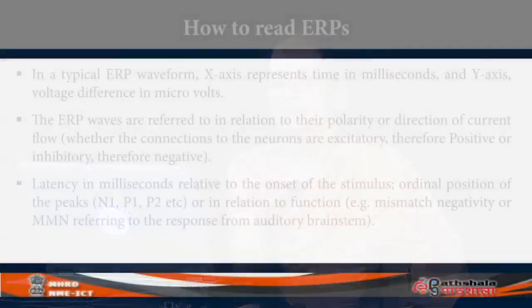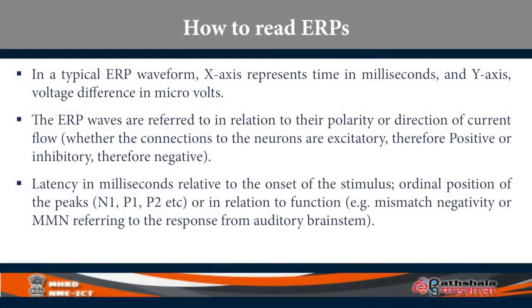So when you refer to an ERP as minus 400 or plus 600, this is what polarity means, plus and negative, referring to whether the activity is coming from excitatory neurons or inhibitory neurons. Latency in milliseconds is relative to the onset of the stimulus, that is, the ordinal position of the peaks. So you refer to ERPs as N1, P2. N is negative, P is positive: N1, P1, P2, P3, like that, numbers. So they relate to latency, immediately after the stimulus reaches the brain or a few milliseconds later.